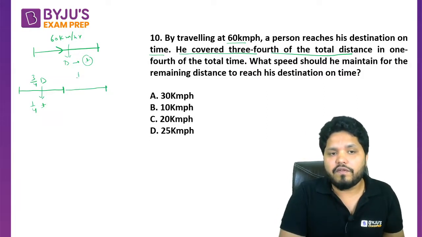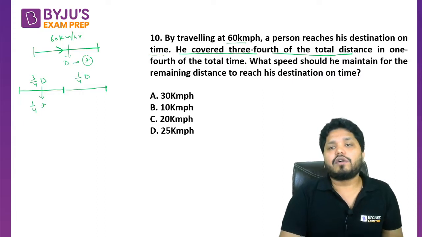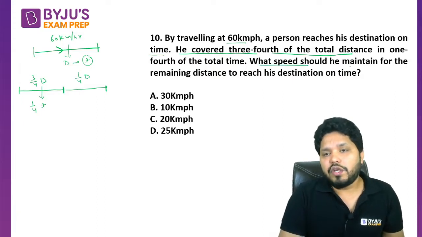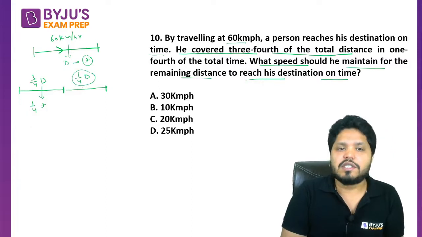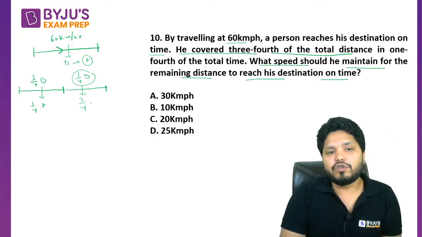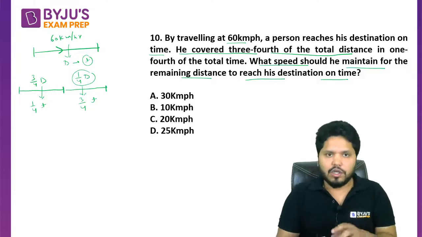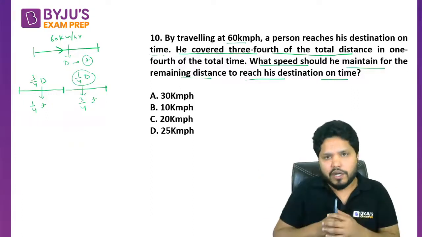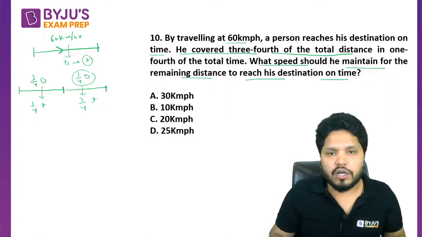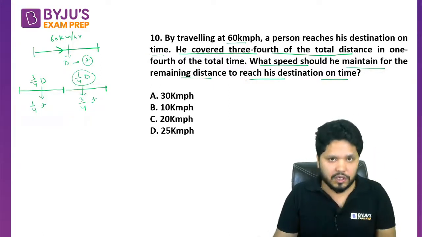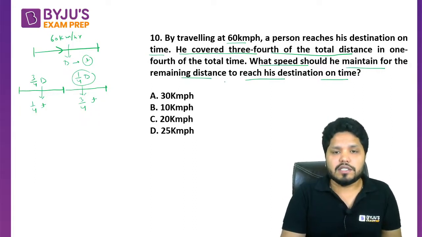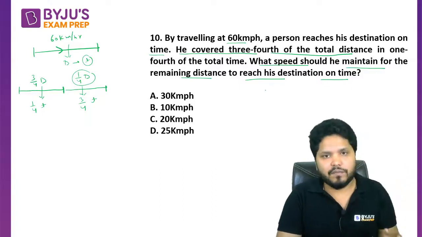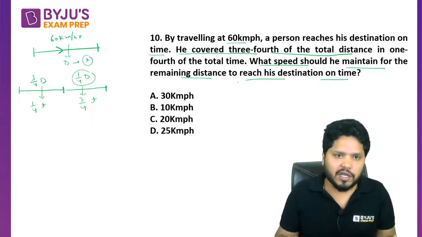So how much distance is left out? 1/4 of the distance is left out. Now the question is asking, what speed should he maintain for the remaining distance to reach his destination on time? So basically, to travel 1/4 of the distance in 3/4 of the time, what should be this person's speed? That's the question. If he travels at 60 km per hour, the person reaches his destination on time. Now if he covers 3/4 of the total distance in 1/4 of the time, what speed should he maintain for the remaining distance to reach his destination on time? That's the question here. I hope the question is pretty clear to everyone.